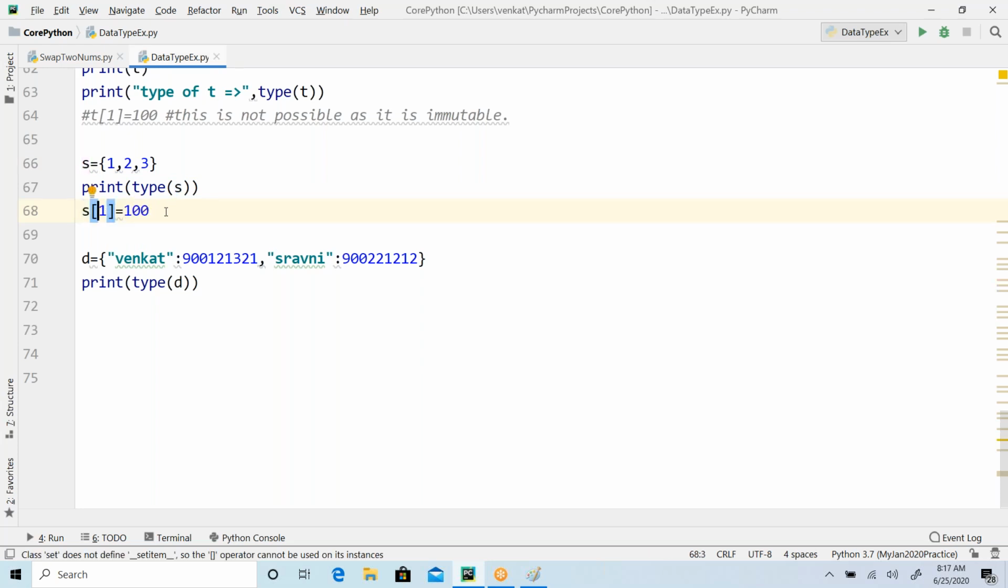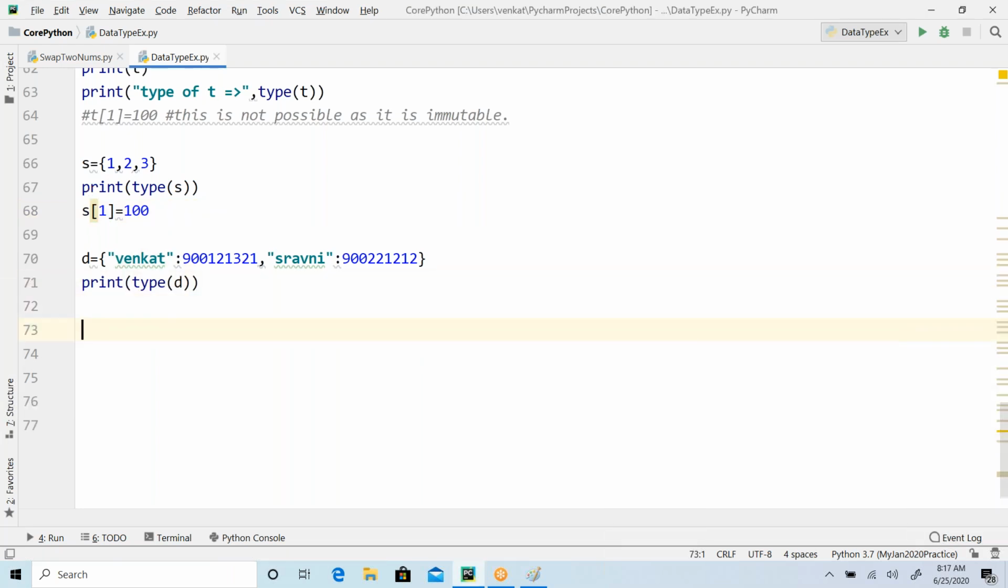reason is, please mute yourself, guys. Don't unmute yourself. Please, it creates a lot of disturbance.